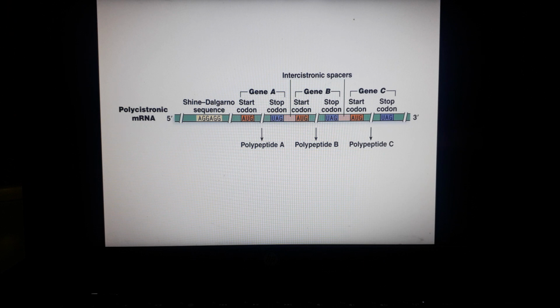Then you can see the second gene is present, that is gene B. Then the third gene, then again the intercistronic spacers are present, and then gene C is present. After this the last gene is followed by the trailer sequence. Though it is not shown in the diagram, in actuality when the last gene comes in the sequence, it is followed by the trailer.